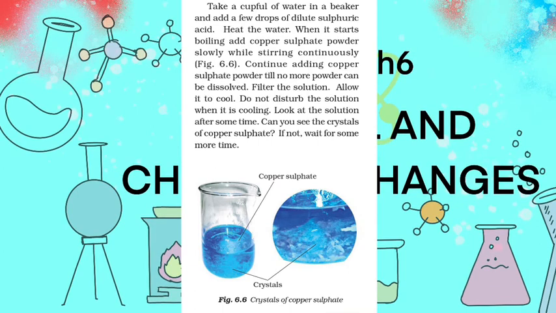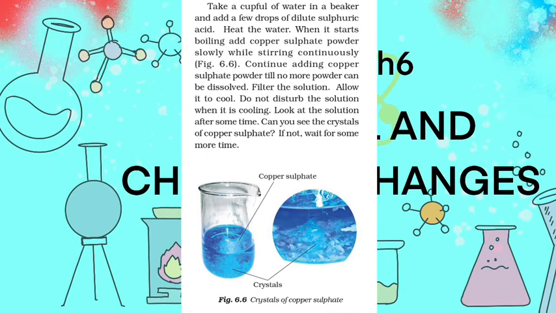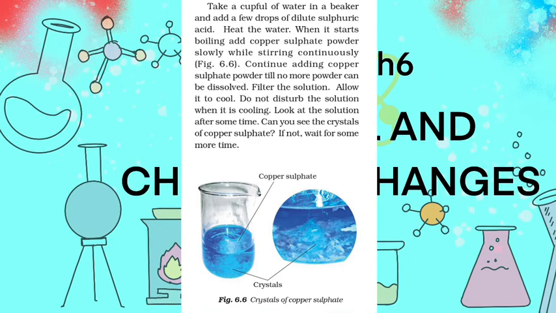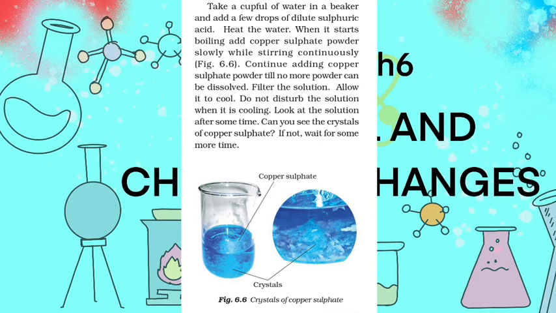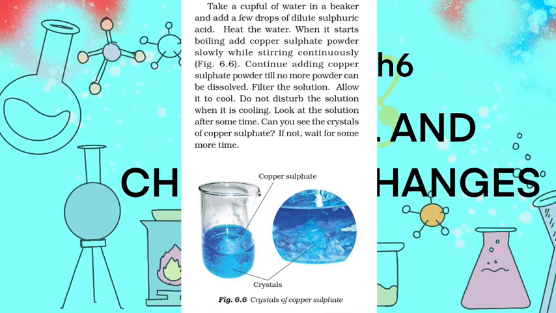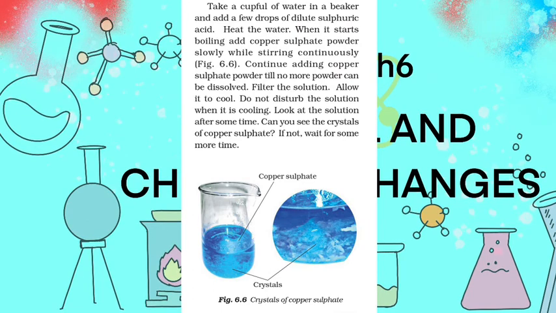We will see that crystals of copper sulfate are deposited at the bottom. This is the process of crystallization. In this process we have taken copper sulfate and the end product is also copper sulfate. So no new substance is formed here. So crystallization is actually a physical process.